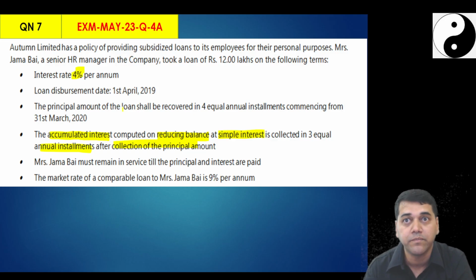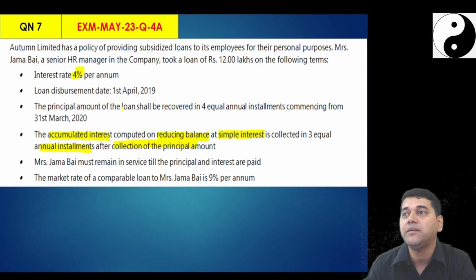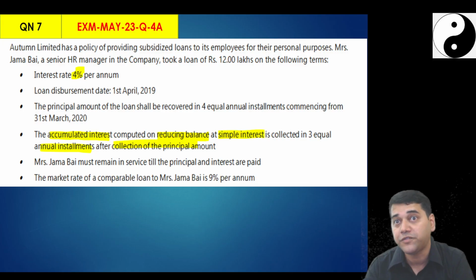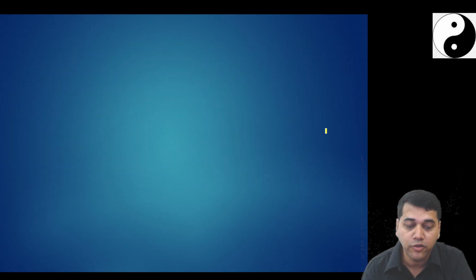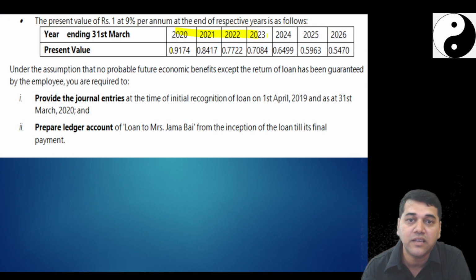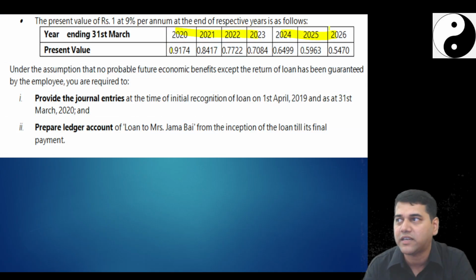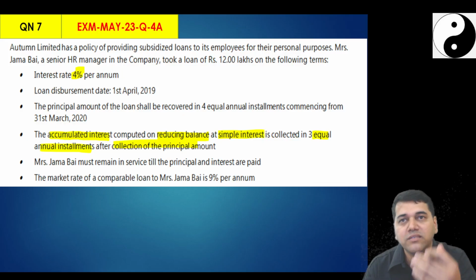When do you need to pay? After you finish, you are paying the principal. From the 5th year it is going to start. How many installments? 3 installments. You just go there, you find that 4 plus 3, perfect. They have given you the present value factors. But how much is the interest?